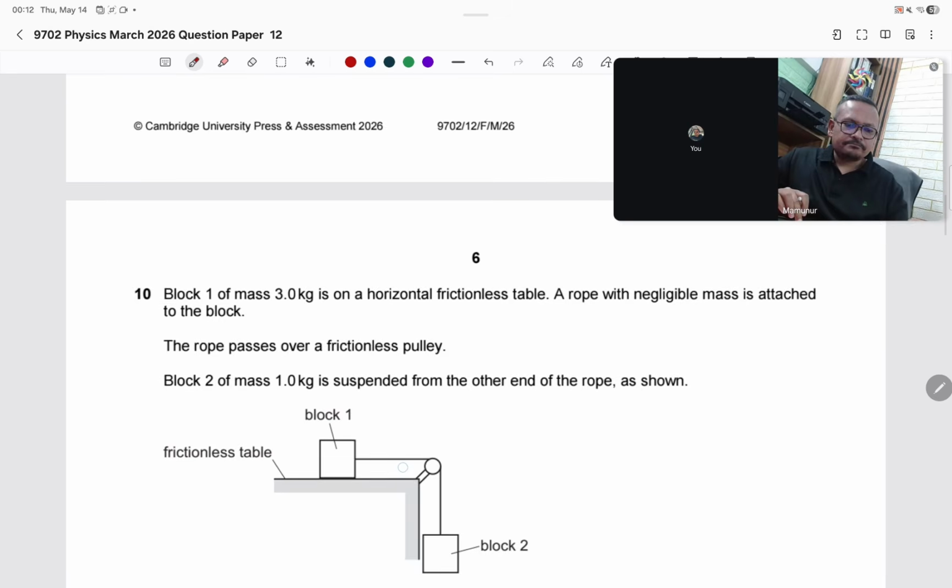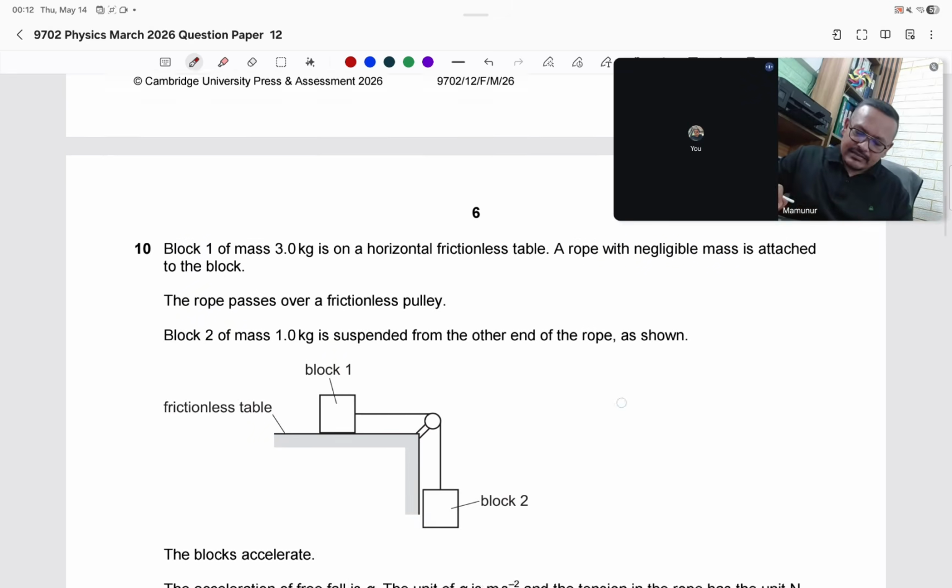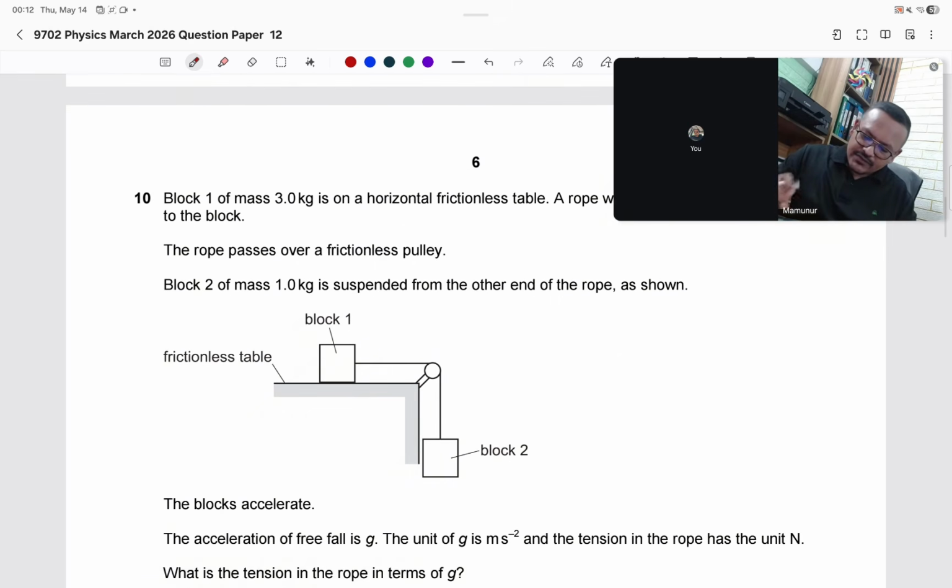Now question 10. Block 1 has a mass of 3 kg. This one is 3 kg.